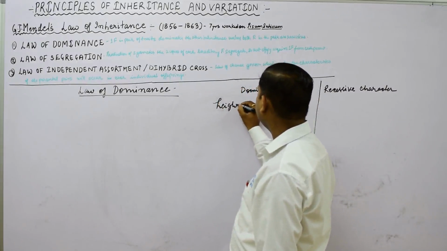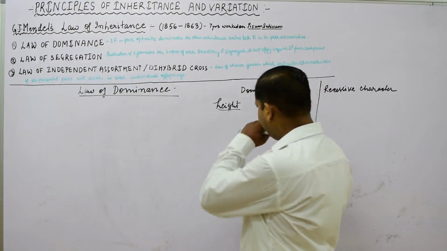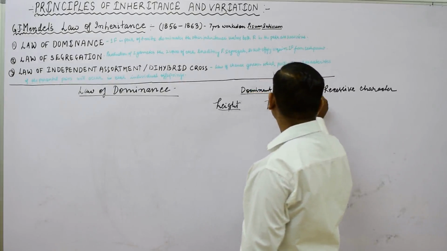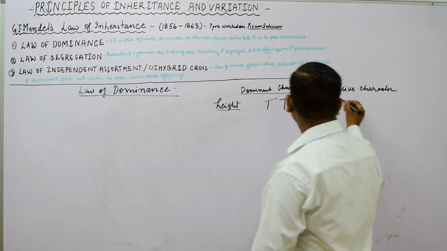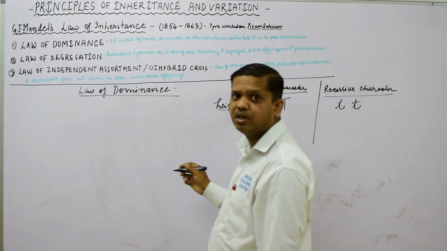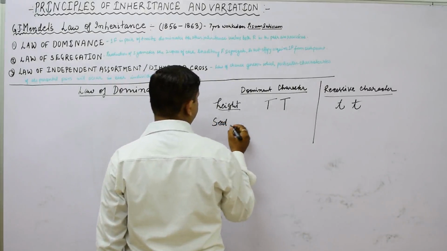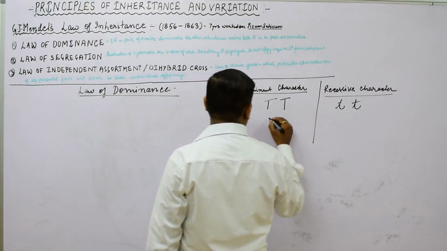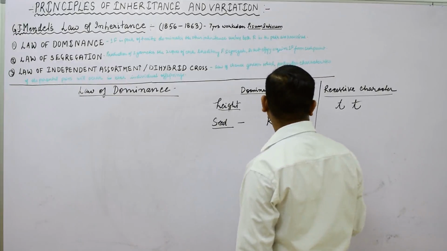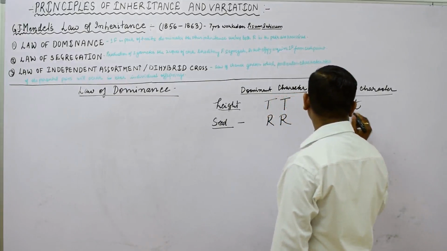What Mendel did was study the height of Pisum sativum, that is, the pea plant. The dominant character will be represented by capital T, and the recessive character by small t. Second, we will talk about seed, in the case of dihybrid. Round seed will be denoted by capital R, and wrinkled seed, the opposite of round, will be represented by small r.